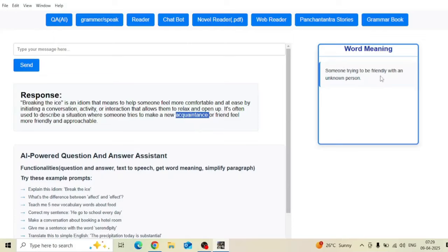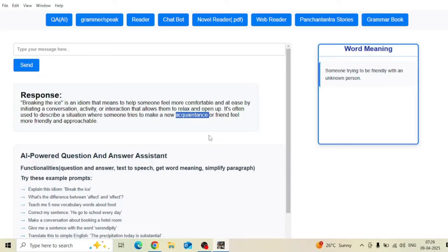Someone trying to be friendly with an unknown person. This is called acquaintance. Okay, it got the meaning. Now I don't know how to pronounce it because my English is very bad, my friends. So I do want to get the pronunciation of it. I can get the pronunciation. Acquaintance. Yeah, I got the pronunciation.